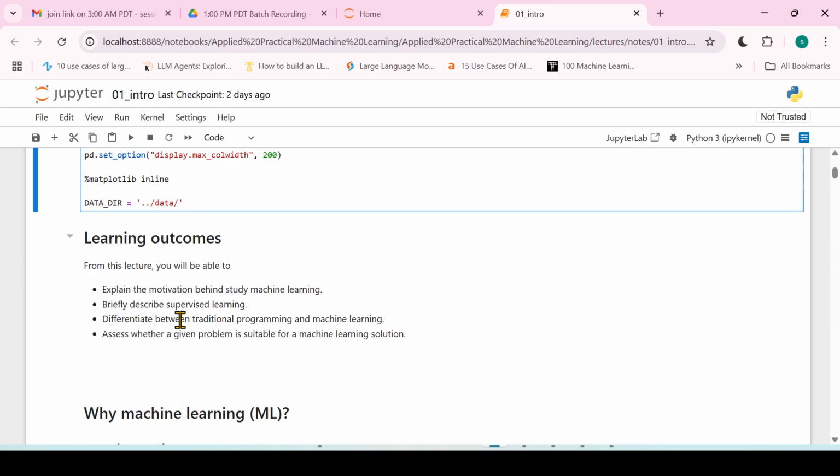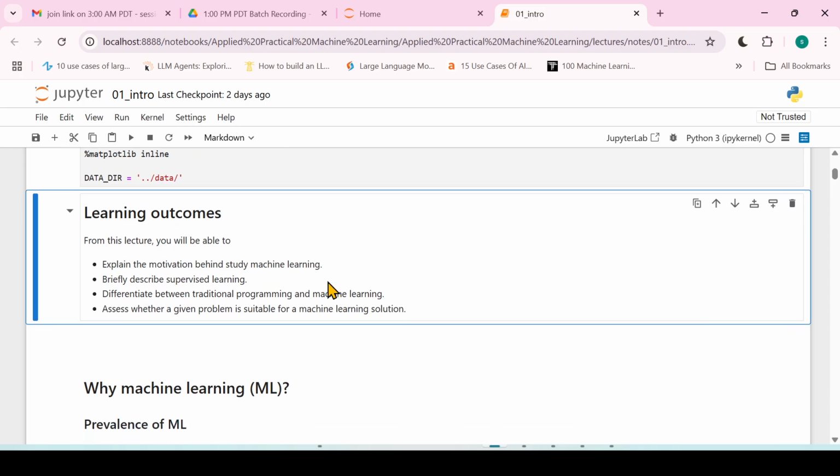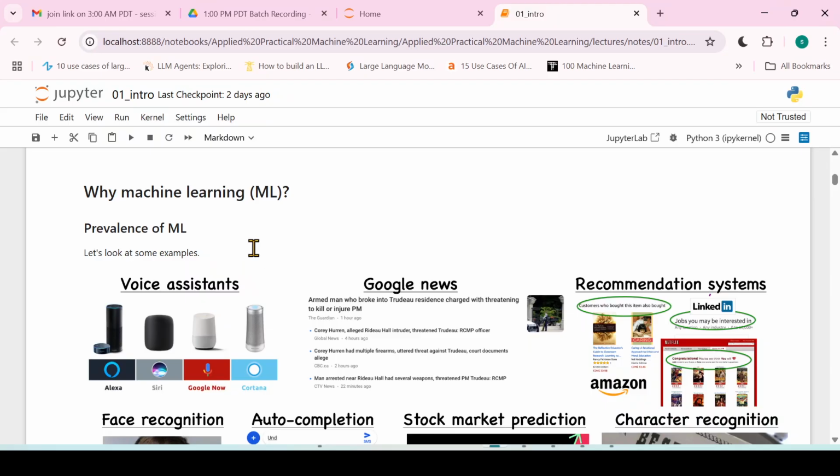Again, here we have this data directory. From this lecture, we'll see the motivation behind studying machine learning. Briefly, we'll introduce supervised machine learning. We'll see how traditional programming is different from machine learning, and we'll assess whether a problem is suitable for a machine learning solution or not. First, we'll see why machine learning.